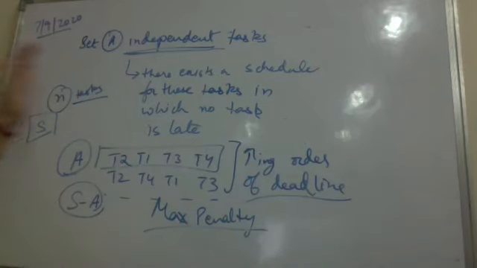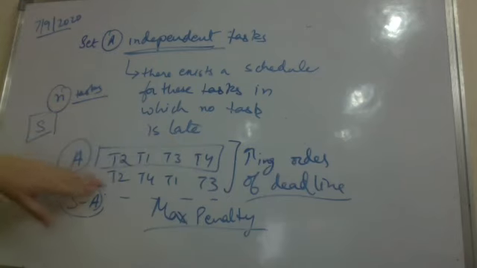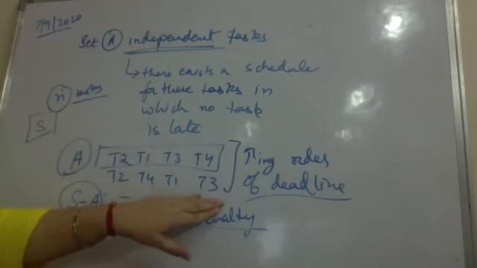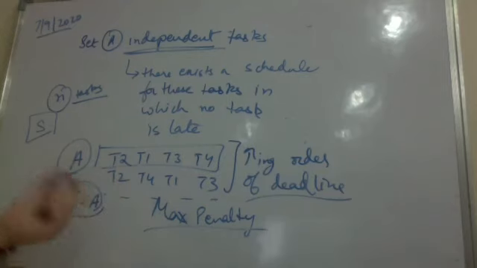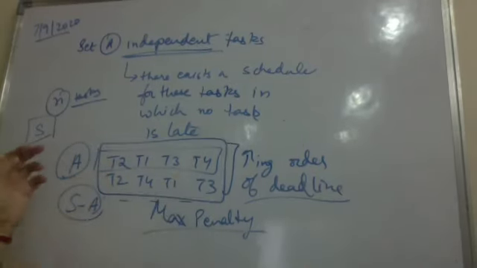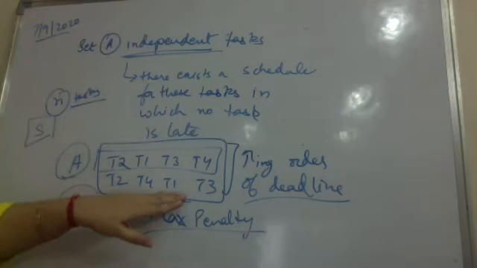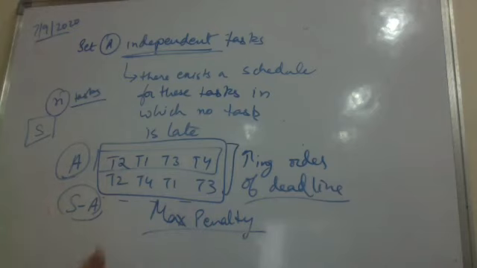You arrange all of them initially in decreasing order of the penalties, find the set of independent tasks. In the independent tasks, pick up the task in the increasing order of the deadlines. That means the task with lower deadline is picked first, the task with higher deadline is picked second. All the tasks, since they are a part of the independent task, so by definition, if they are arranged in increasing order of the deadline, they will definitely be finishing early. None of the tasks will be late.